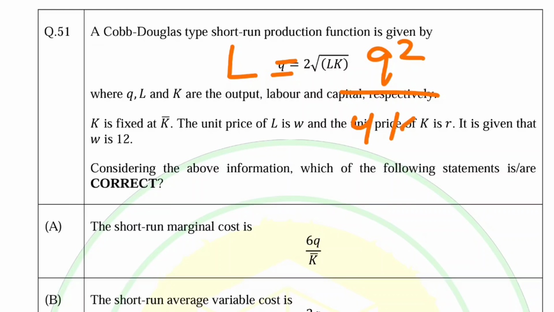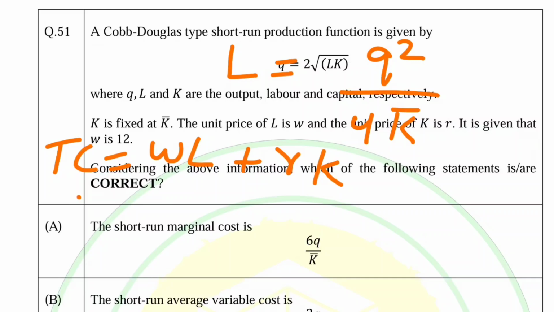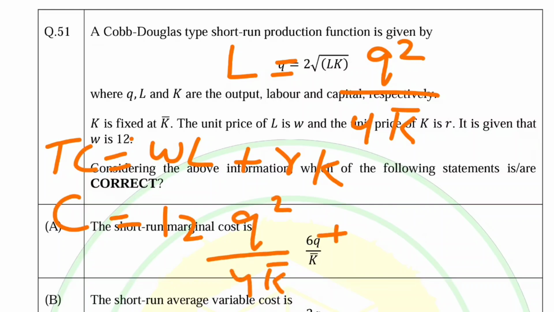We know that total cost is equal to wage rate times units of labor employed plus rental rate of capital times the units of capital employed. So total cost will be equal to W, which is given as 12, so we have 12 times the value of L, which is Q square divided by 4K bar, plus RK.